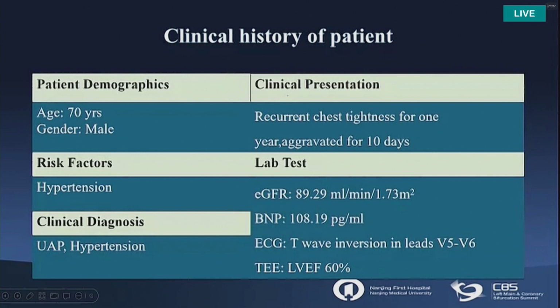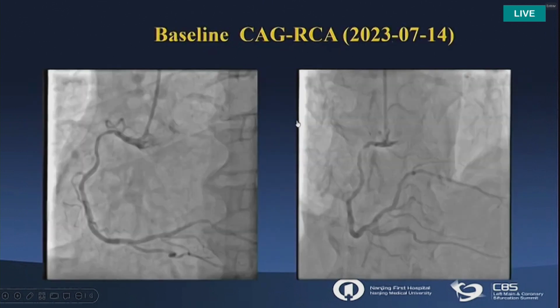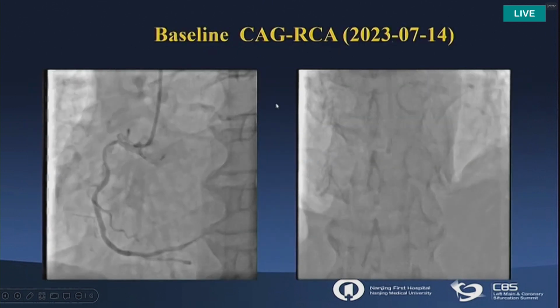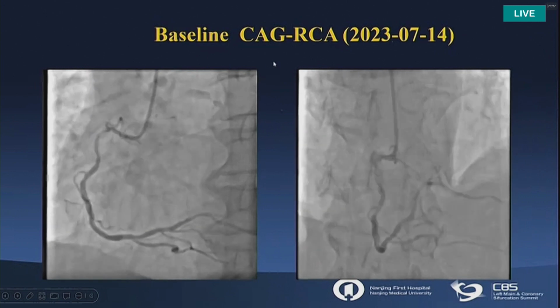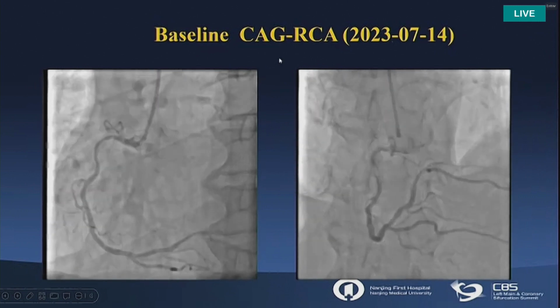On the EKG we can only find T-wave inversion in leads V5 to V6, and echo shows very good cardiac function, with LVEF 60%. Next, please. After optimal drug treatment, we performed coronary angiography for this patient. Next slide, please.